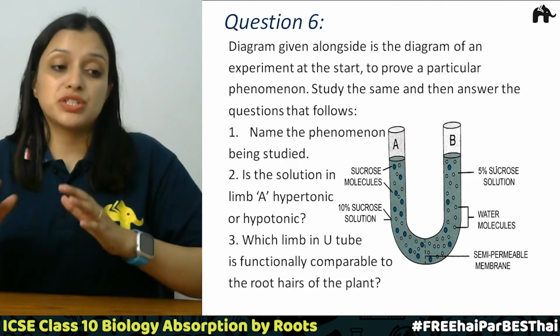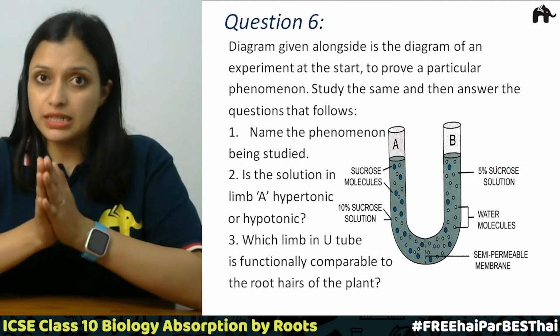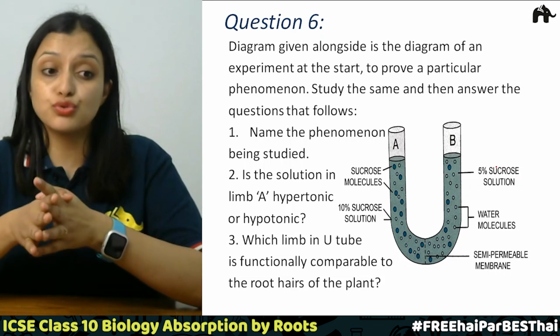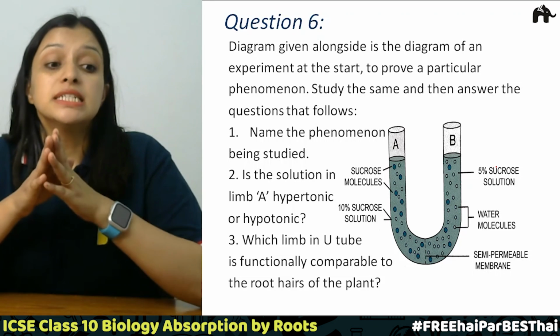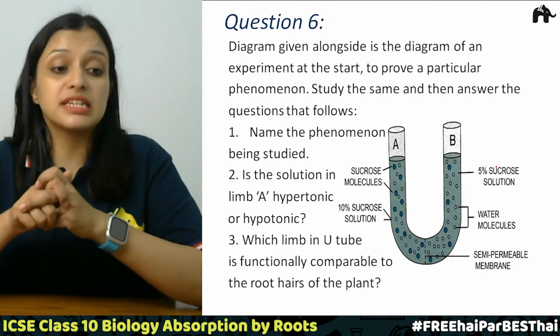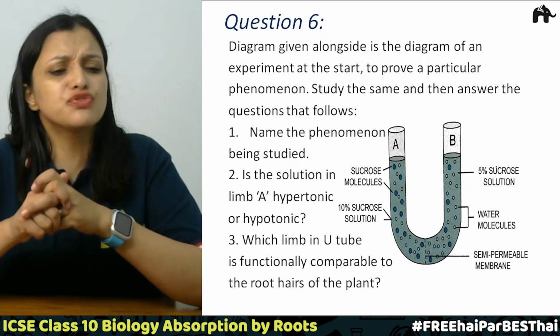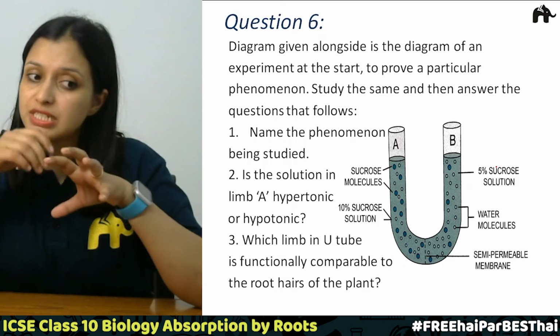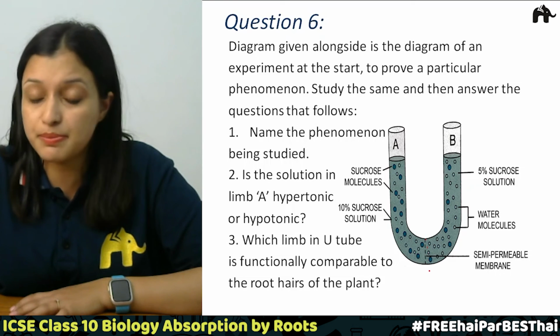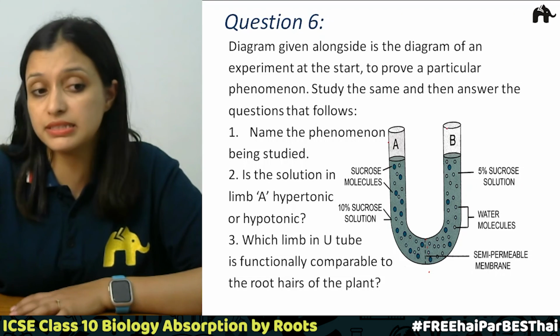Now comes question number 6. Diagram given alongside is the diagram of an experiment set up to prove a particular phenomenon. Study the same and answer the questions that follow. So question number 1 is name the phenomenon being studied. Which phenomenon is being studied? So if you first study the diagram, this is a U-tube which is being separated by a semi-permeable membrane. This is tube A, this is tube B.